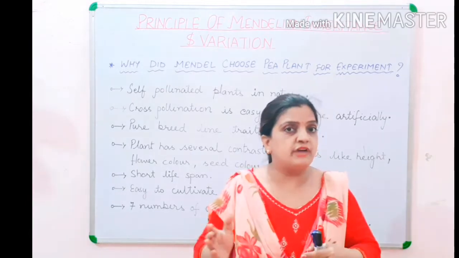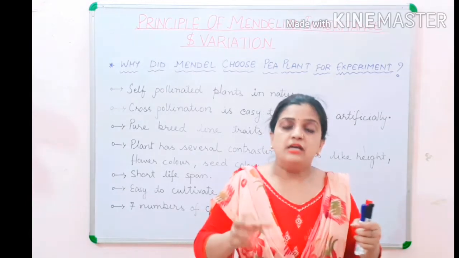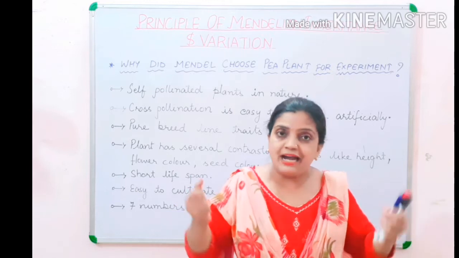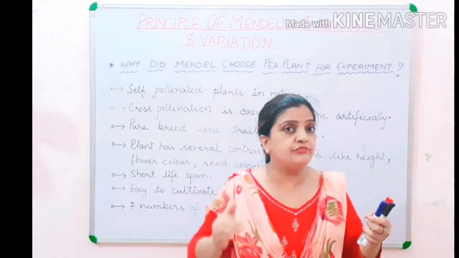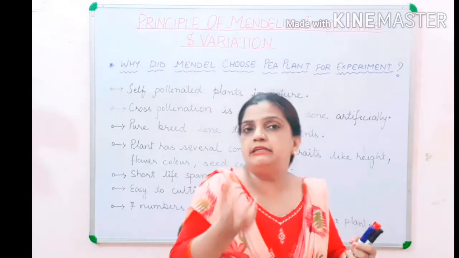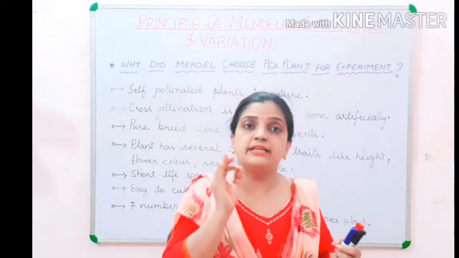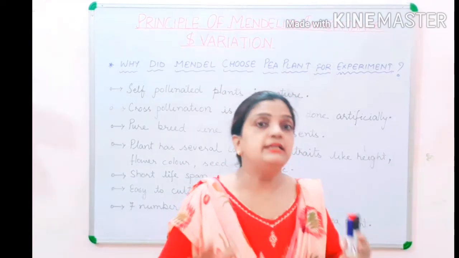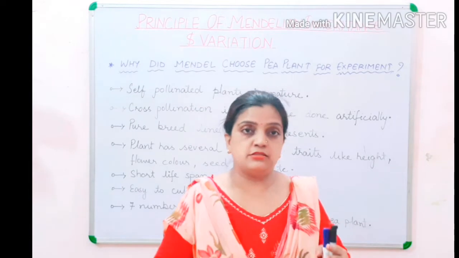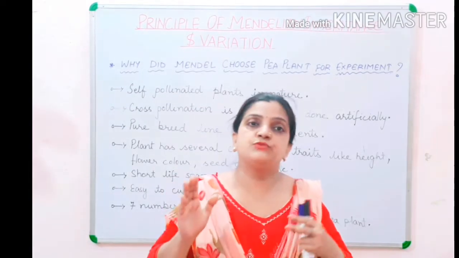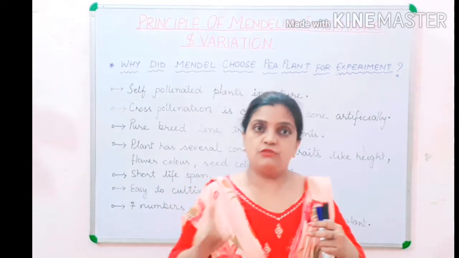If it was white, it was white. If it was tall, it was tall. If it was dwarf, it was dwarf. The plant had pure breed line traits. All the characters were purely present in the plants of the pea.